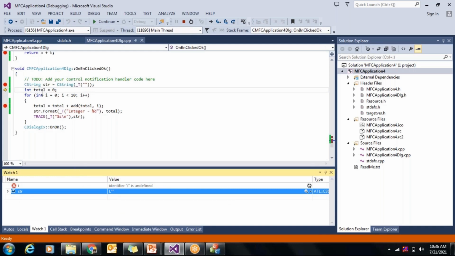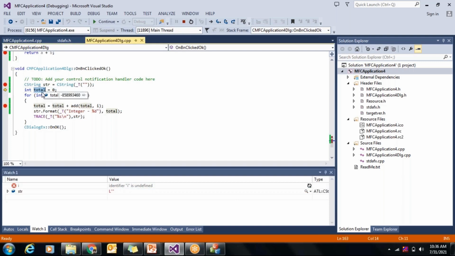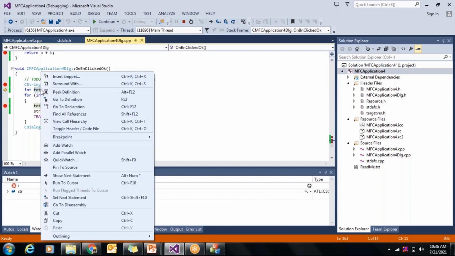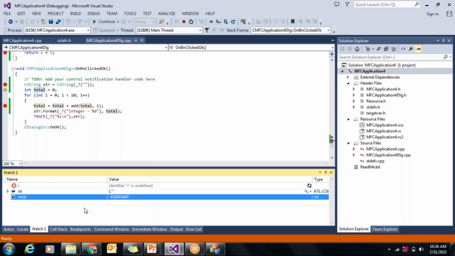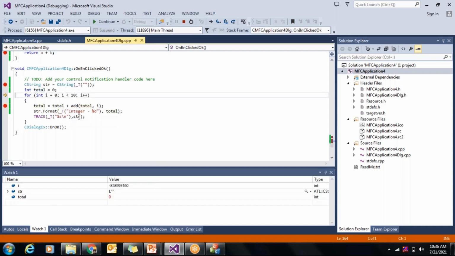Now I want to observe the values of total. So you can just right click on the variable and say add watch. So the variable gets added to your watch window. So let me click on that. So now you can see the value of total got changed to 0, because total is assigned.